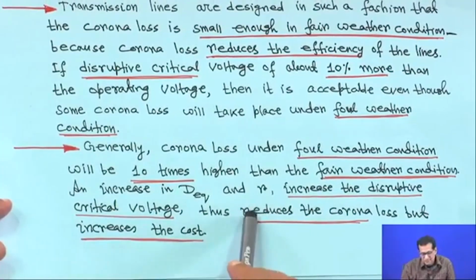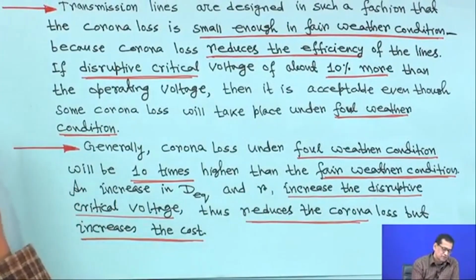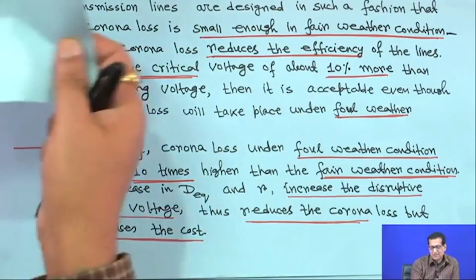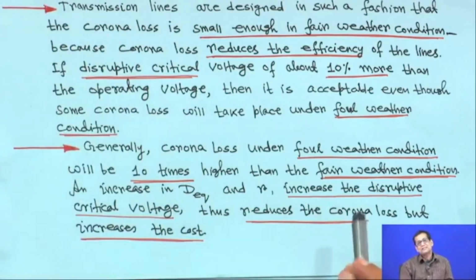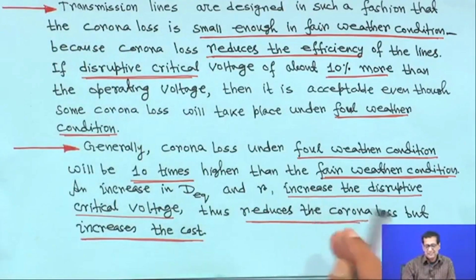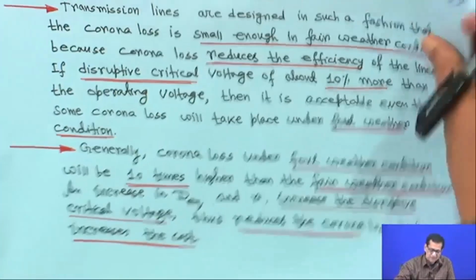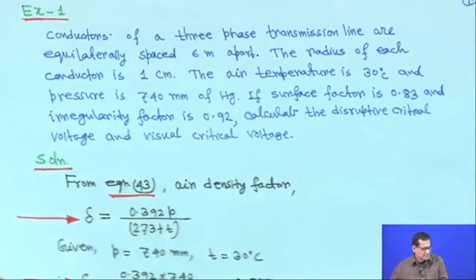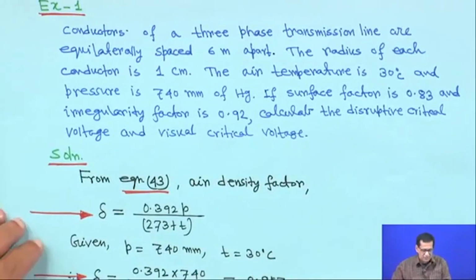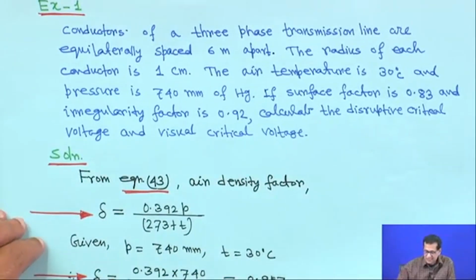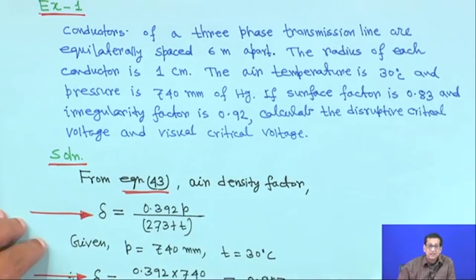So, these are some of the different parameters that affect corona, which we just discussed. This chapter is very interesting and easy. Next, we will take an example, this is example 1.